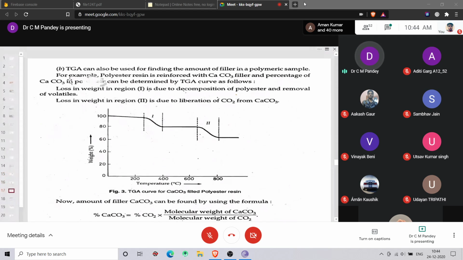Now, this TGA can also be used for finding the amount of filler in a polymeric sample. Suppose you have been provided with a sample, for example, polyester resin. Now it is reinforced with calcium carbonate filler material. These filler materials are being added in the polymers to provide strength to the polymer. And I'm saying that you have to calculate how much of the calcium carbonate is present in this polyester resin. Now for this, what you will do, you will go for a TG analysis, right?